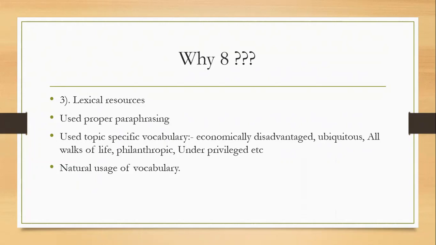In that, we have used proper paraphrasing. We had used a number of excellent words to show the examiner that yes, we have a range of vocabulary. What are those specific words? Topic specific vocabulary. Economically disadvantaged, it means poor, those who are from poor backgrounds. Ubiquitous means common. Like we can say that smartphones have become ubiquitous. Instead of saying common, you can use ubiquitous. This is an excellent phrase.